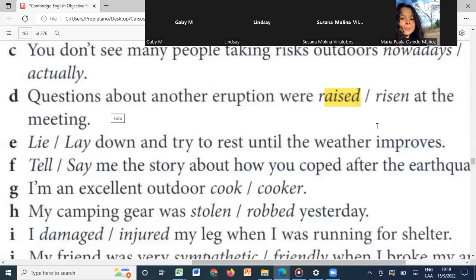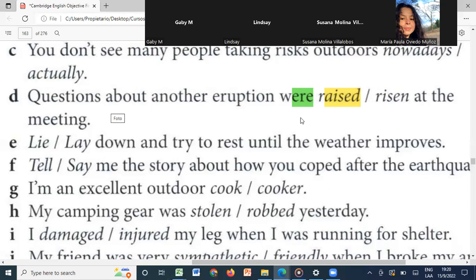Most of the times when you use were, it follows a past participle. So, were raised. Actually, in that case it would be past simple. Were raised. In this case, this is like a passive voice, right? Fueron alzadas. Were, like, expuestas. Were raised at the meeting. So in that case, this is just a passive voice sentence.